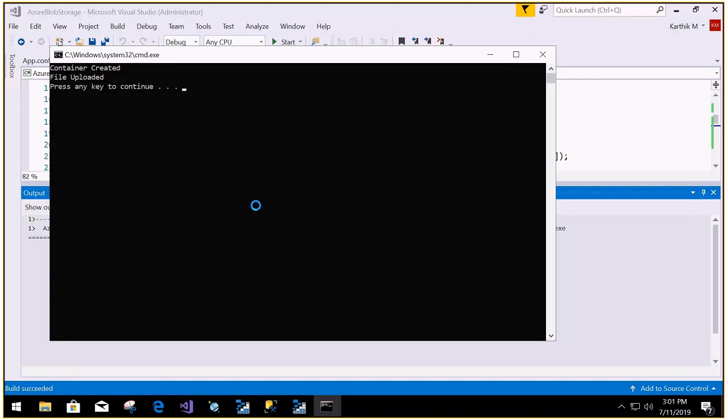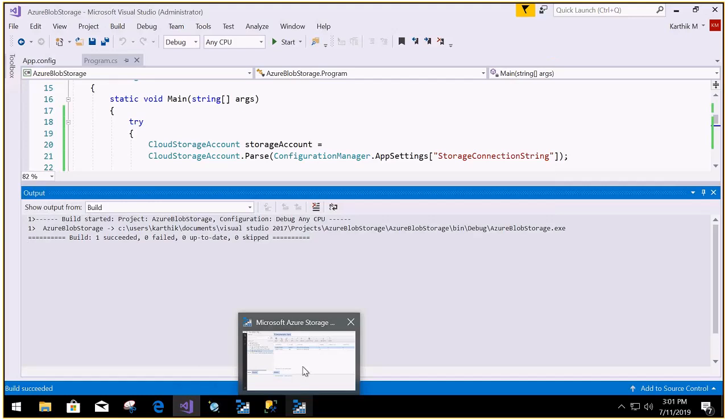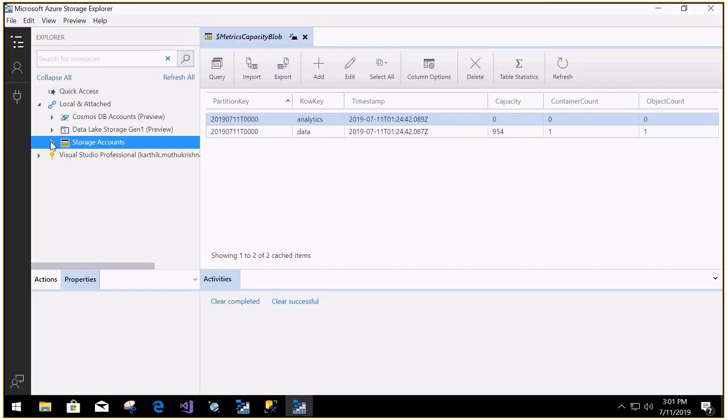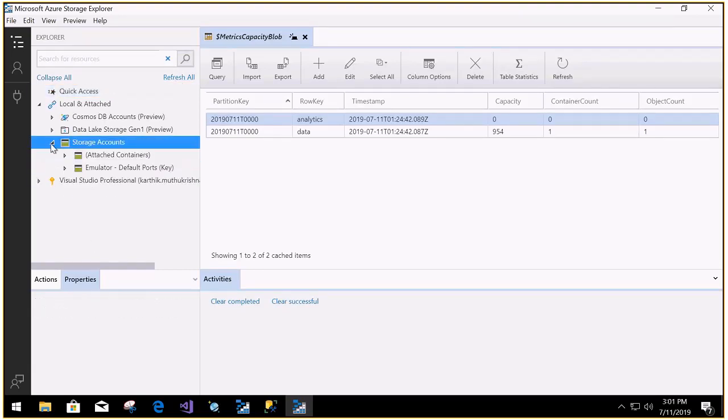So the container is created and the file is uploaded. I'm going to use my Azure Storage Explorer to check whether it is done or not. So, refresh all. I'm opening my storage account.